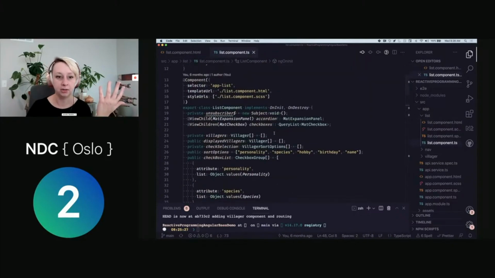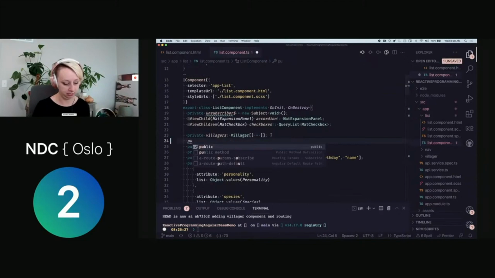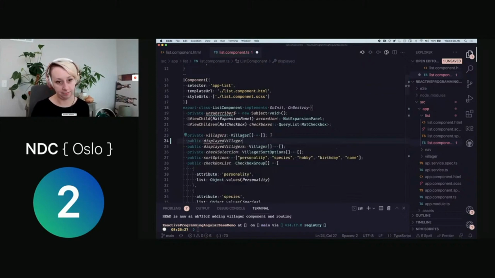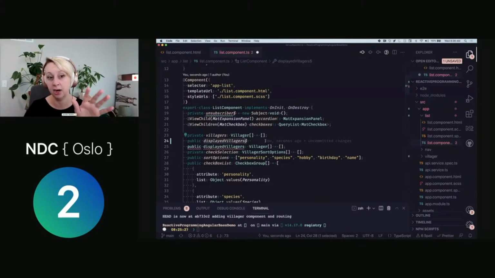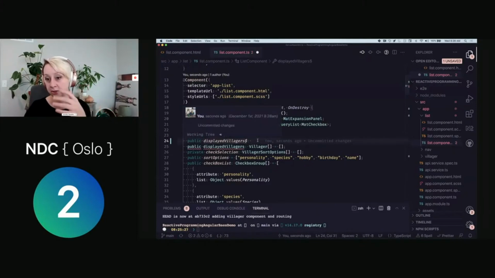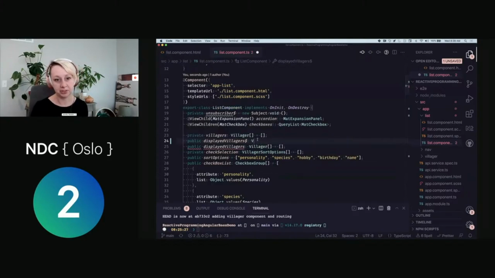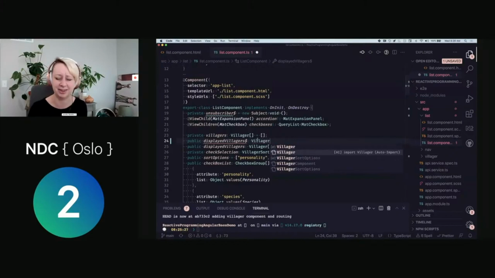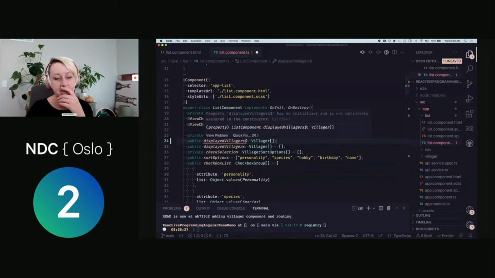So what I'm going to do here is create a new member on my component. One of the things that we do in Angular, or well, in general as best practices, is if we're dealing with an observable, we like to use a $ sign after it to indicate to the user, hey, this isn't just a normal variable here. You are dealing with an observable that you'll have to subscribe to in order to get the value, or other concerns that you might have. That's just best practice that we adopt. There's actually a TypeScript guide, I think it's ts.dev, that was published, and they talk a little bit about some of the options like this.